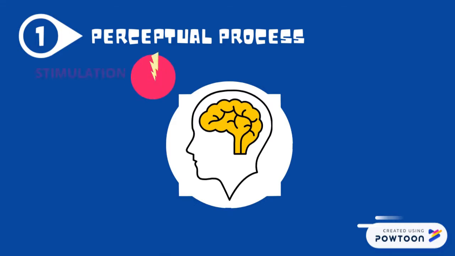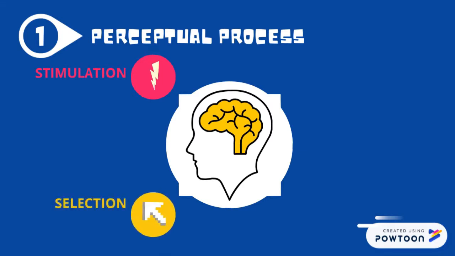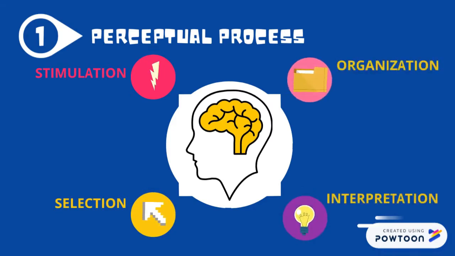In the stimulation process, we are deciding how we are going to stimulate the events. In the selection process, we are deciding the focus of the thing or the event. After focusing on the thing, it brings us to the organization and interpretation process, which simply means that we take the information that we have sensed and organized and turn it into something that we can categorize.